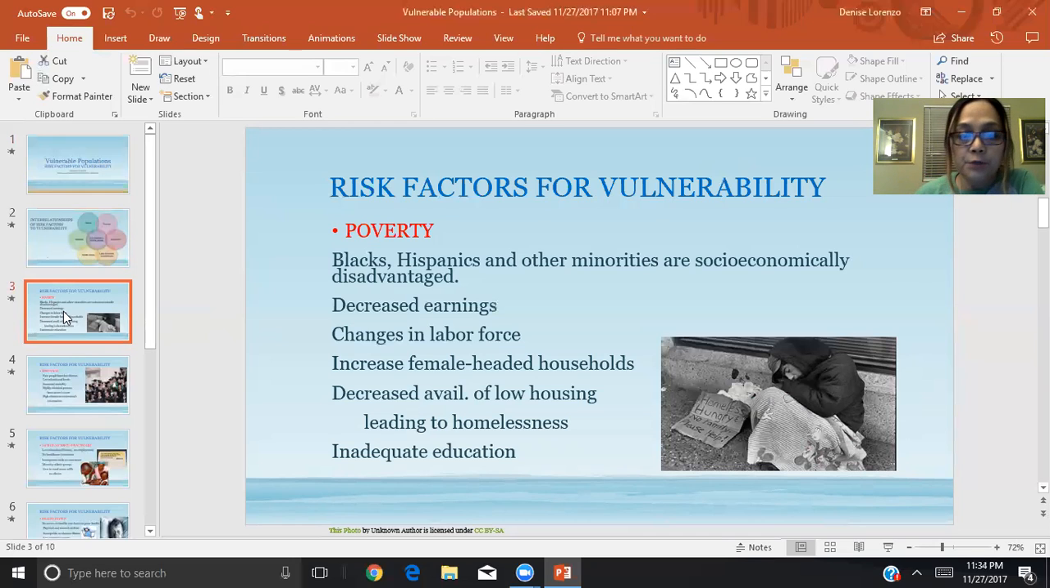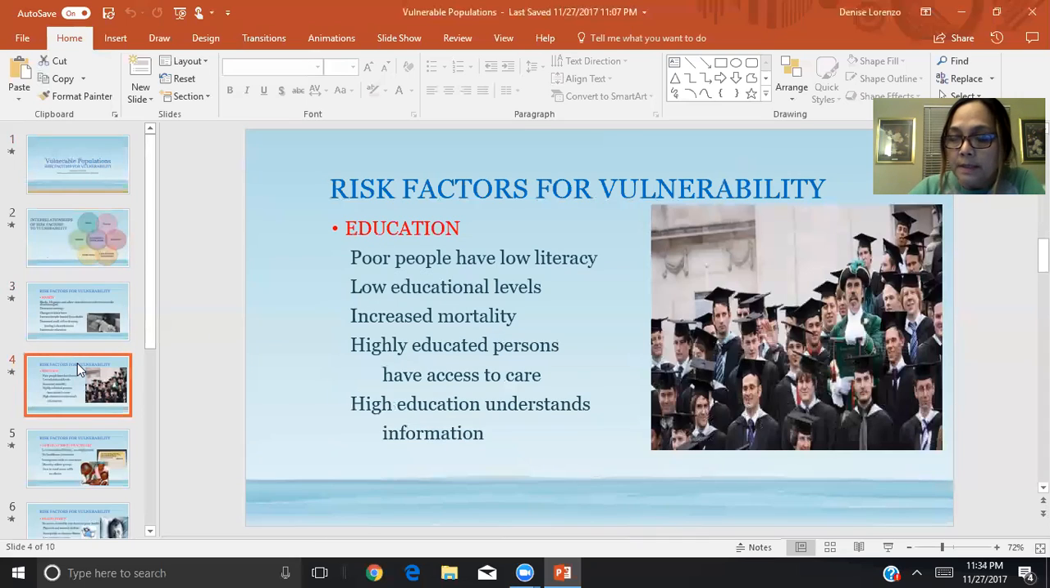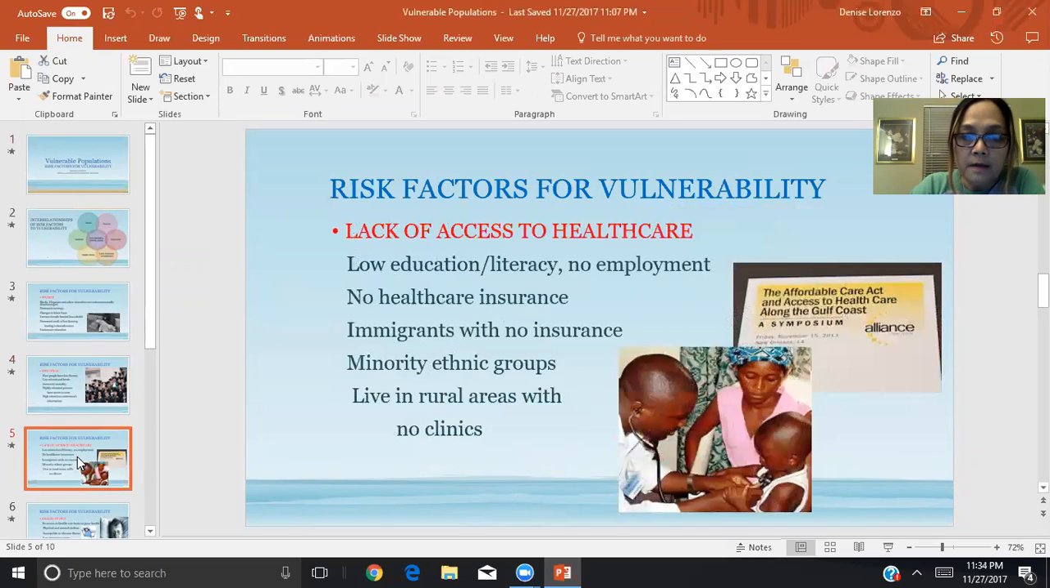Poor people have low literacy. It has been found that increased mortality is noted in people with little or no education. On the other hand, highly educated persons have access to healthcare, and highly educated people understand information. If they understand information, then they have access to healthcare, which leads to the next risk factor of lack of access to healthcare. Low education and literacy make it difficult for them to find employment, so they do not have healthcare insurance.